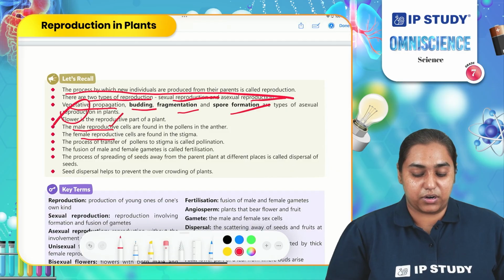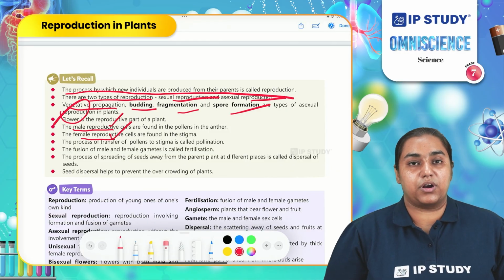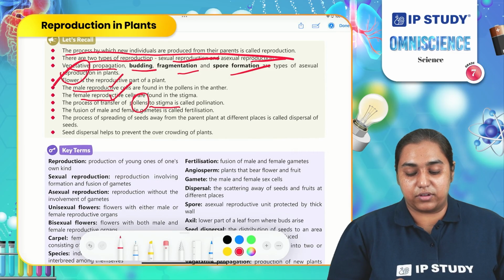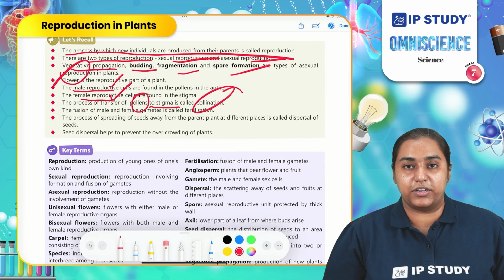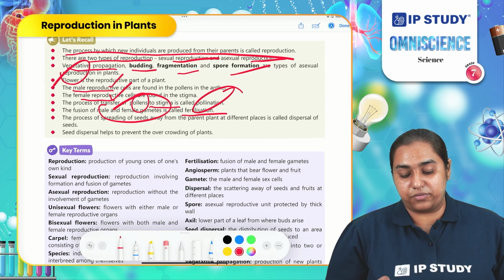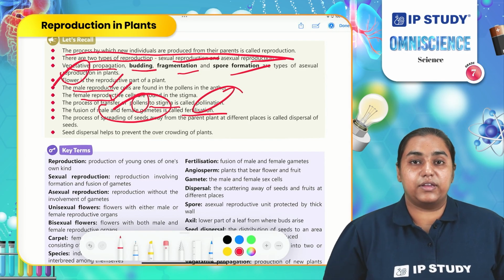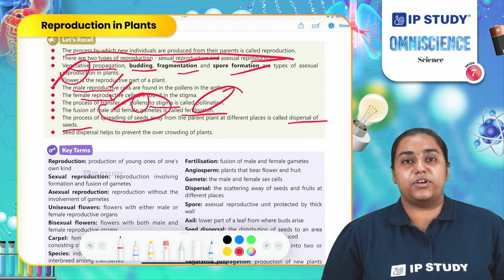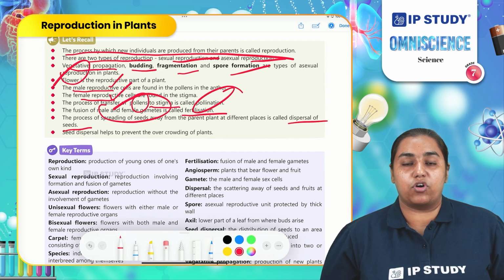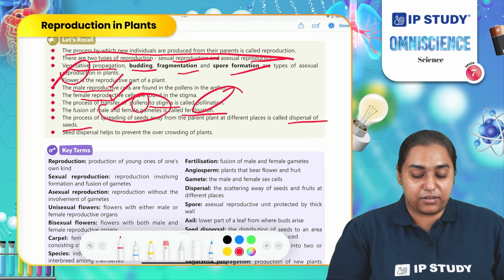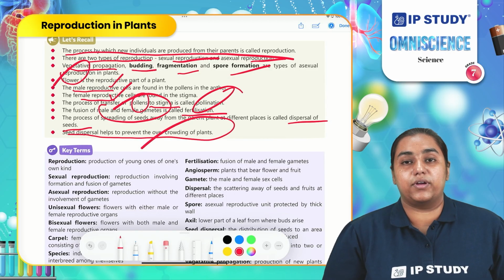Stamen is the male reproductive part. Pistil is the female reproductive part. When pollen is transferred from anther to stigma, the process is known as pollination. When male and female gametes are fused, the process is known as fertilization. Once seed formation occurs, the seeds are spread, and this phenomenon of spread is known as dispersal of seeds. It can be done through various means like water, wind, and human beings also. Seed dispersal is necessary to prevent overcrowding of the plant.